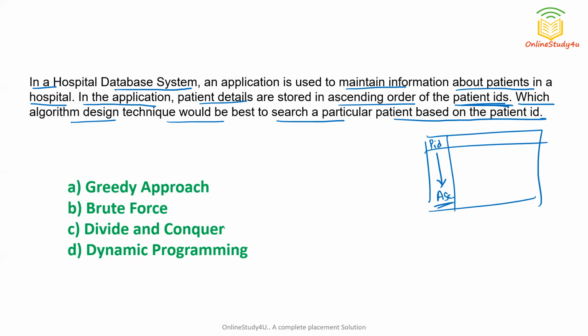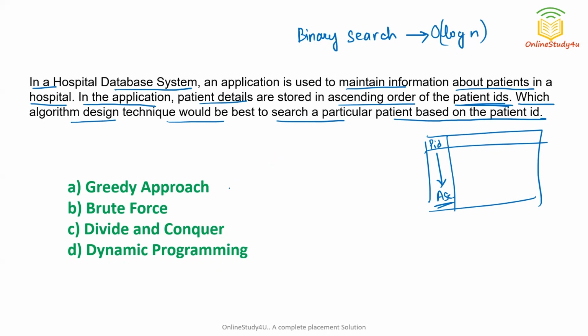Now we know one thing: whenever we have data in ascending order and we want to perform a search operation, the best algorithm is binary search. It helps us find the data in log n complexity, order of log n.